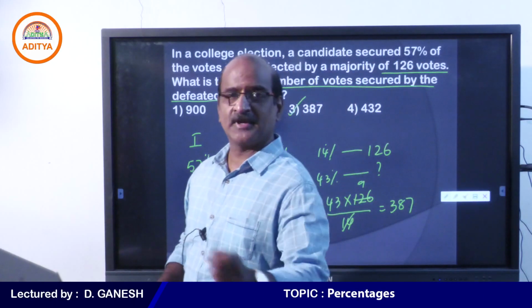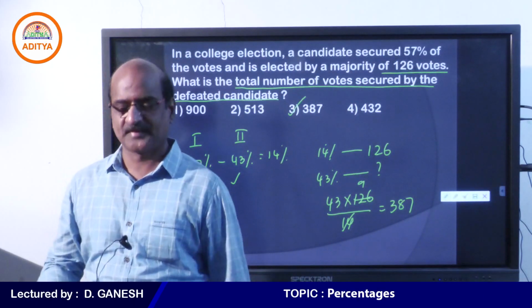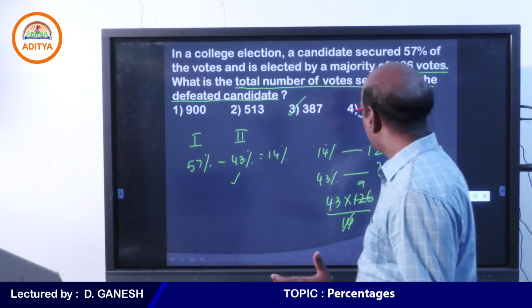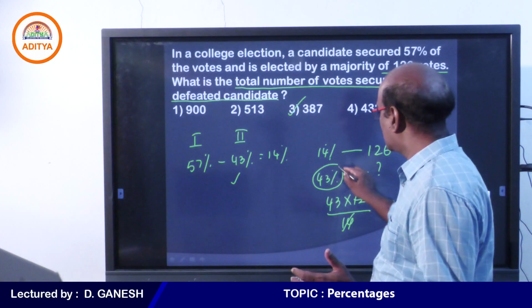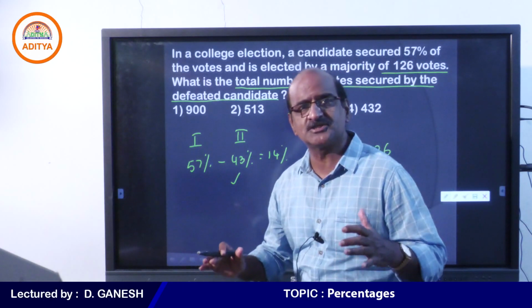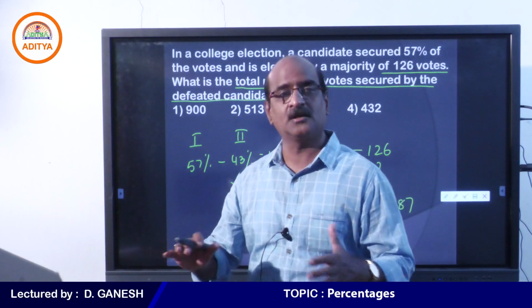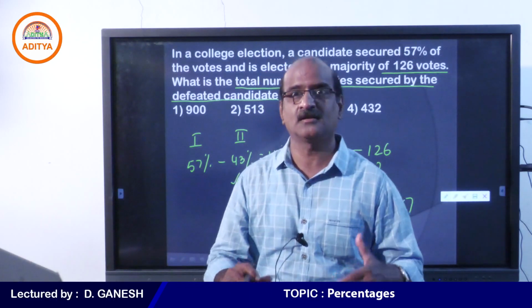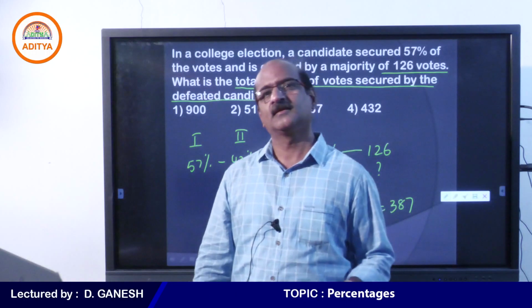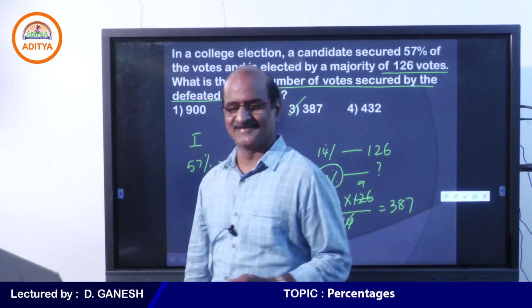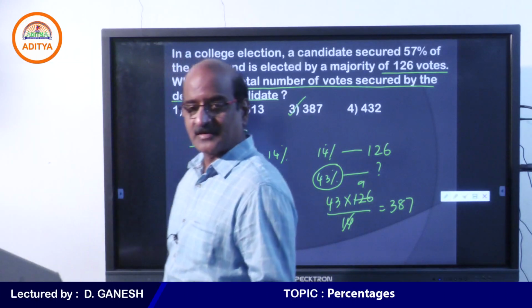Student, shall I explain why you made the mistake? Where did that particular mistake happen, tell me. It so happened that you might have found 100%, but there is no such necessity. You're not asked to find the total number of votes, but you're asked to find the total number of votes secured by the defeated candidate. Why 43%?